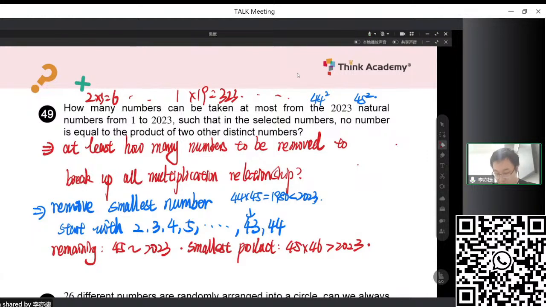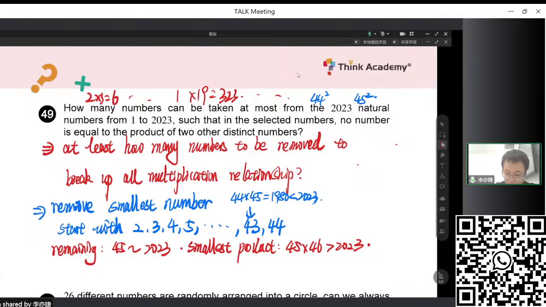So now, after we remove 2 to 44, all the smallest numbers, the smallest product among the existing numbers is already over 2023. So there is no more multiplication relationship, right? Because all the existing products are already over 2023. So actually now this works.